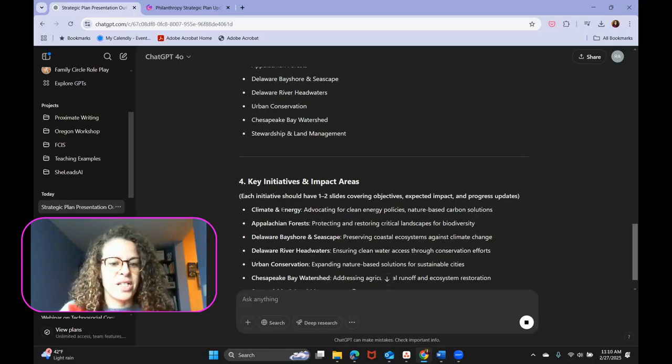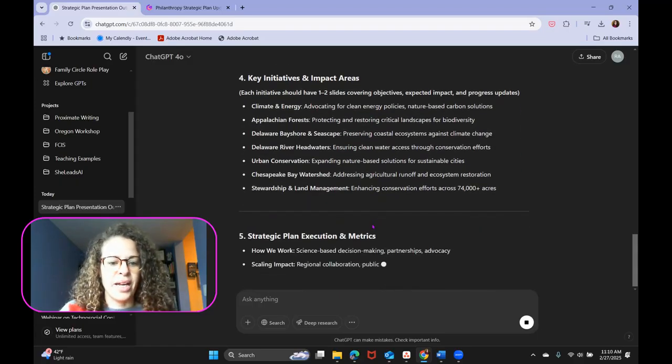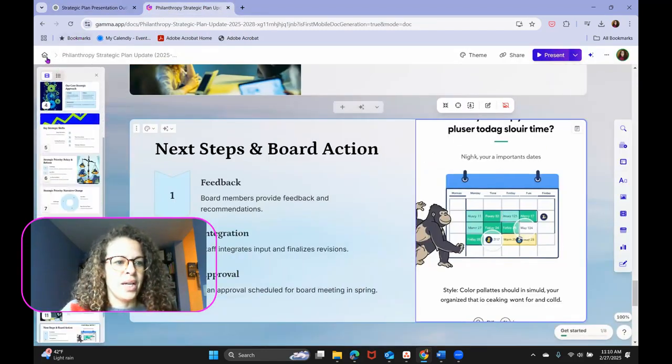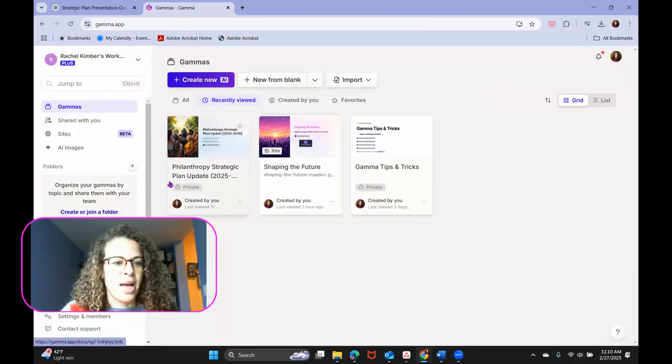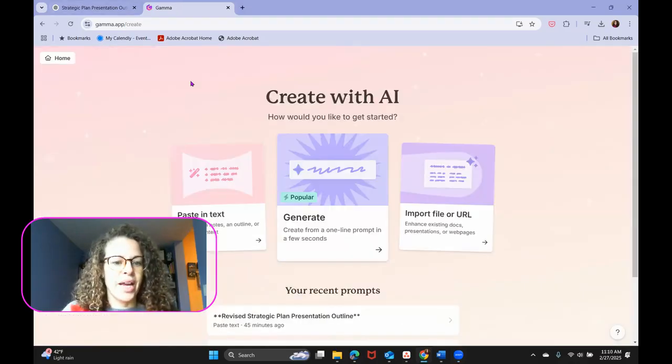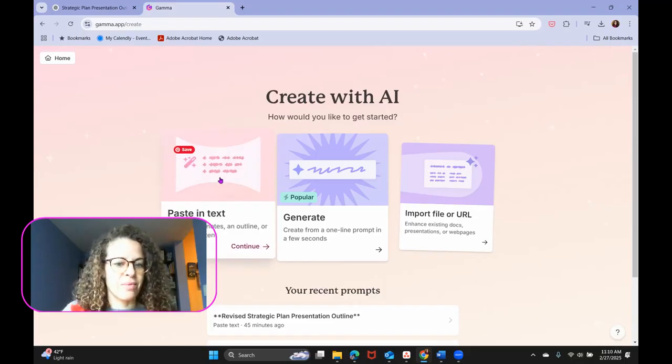Again, this is the Nature Conservancy, so there's a lot of information about how do we take care of our natural world. And so the strategic plan, execution, and metrics, another wonderful slide that we are going to want to develop. And what we're going to do, after this has been generated, is we are going to come over to Gamma. And this platform is a powerful slide creator. And so once that has finished generating in ChatGPT, we're going to create a new Gamma, and we're going to paste that text in right here.